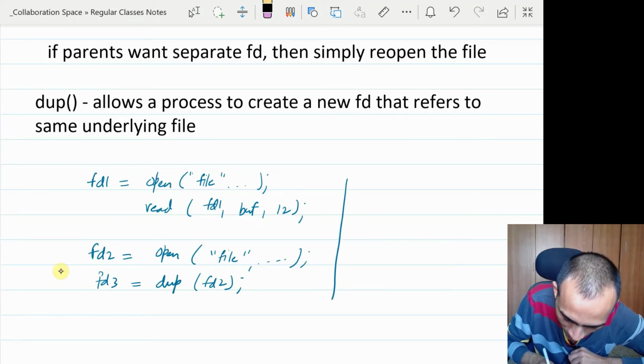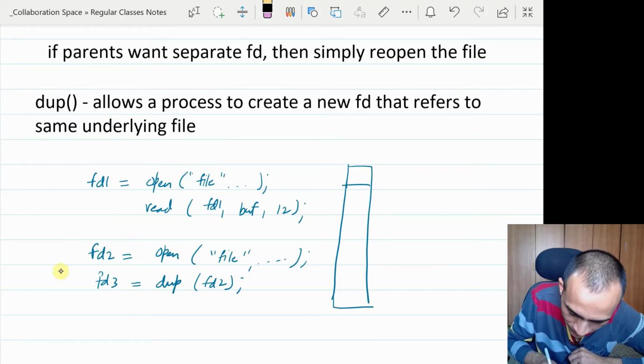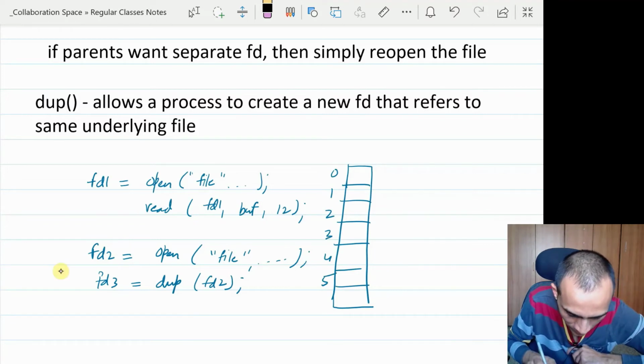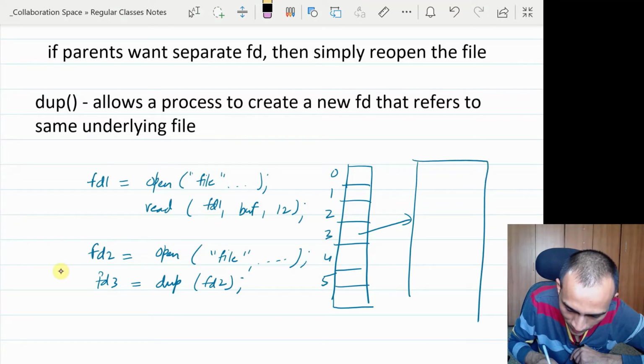What will that difference be? Let us try to see the difference. So if you have 0, 1, 2, 3, 4, 5, let us say 0, 1 and 2 are reserved. So when you opened the file the first time, this was your file descriptor 1 basically. So this will be mapping to a pointer to a system-wide open file table entry somewhere.